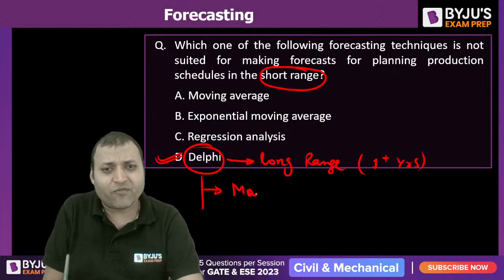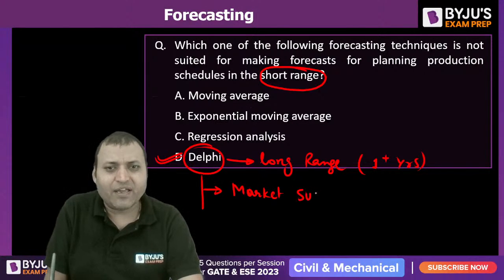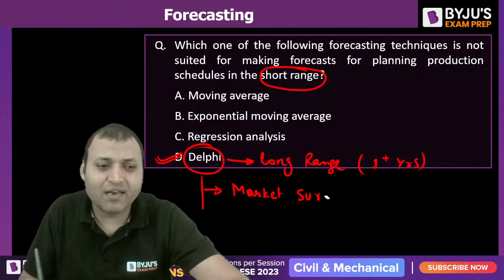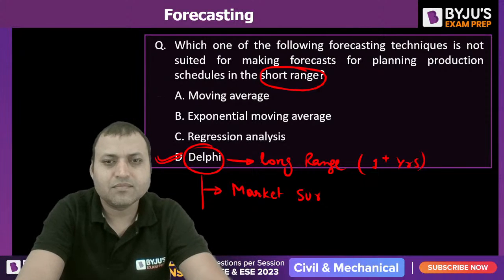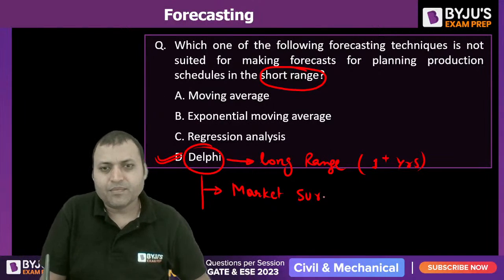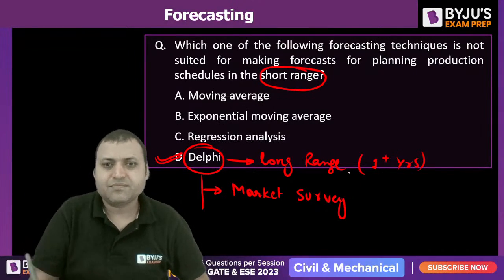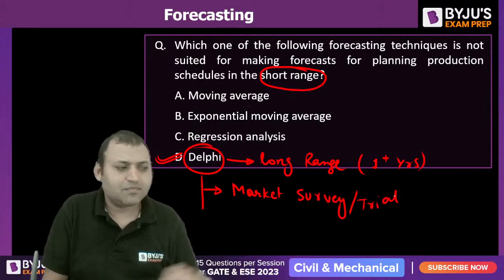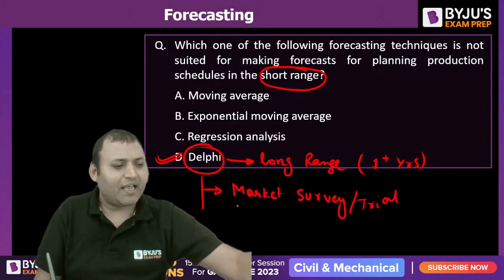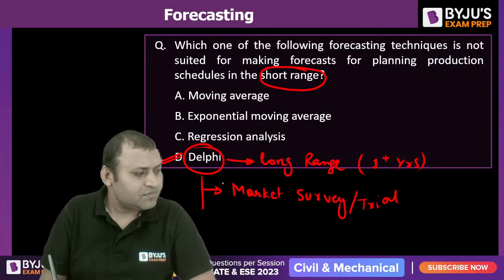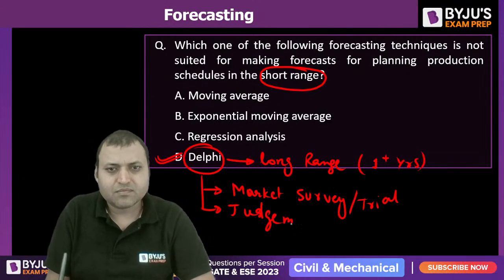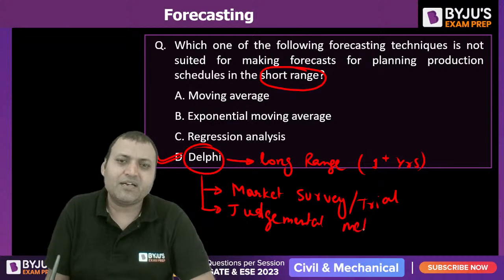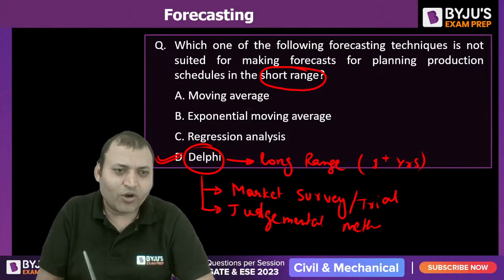That is market survey, market trial, right? And what else? Judgmental method. These are for long range forecasting.